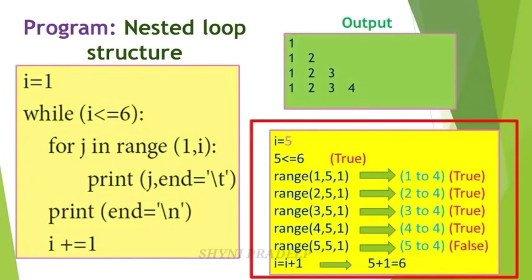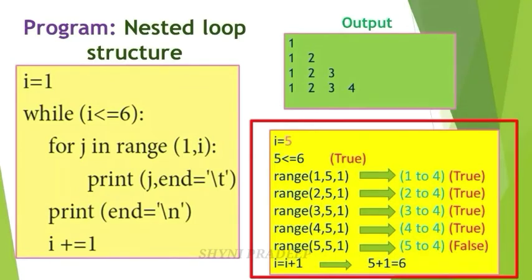Here j is equal to 4. Okay, so print j, here write 4, and the next, end is equal to \t, give some space, and next update one value. This 4 becomes 5, 5 and 1. So the last value is 5 minus 1, 4. You cannot generate the list of values from 5 to 4. Okay, so this condition becomes false. So you have to stop your execution.